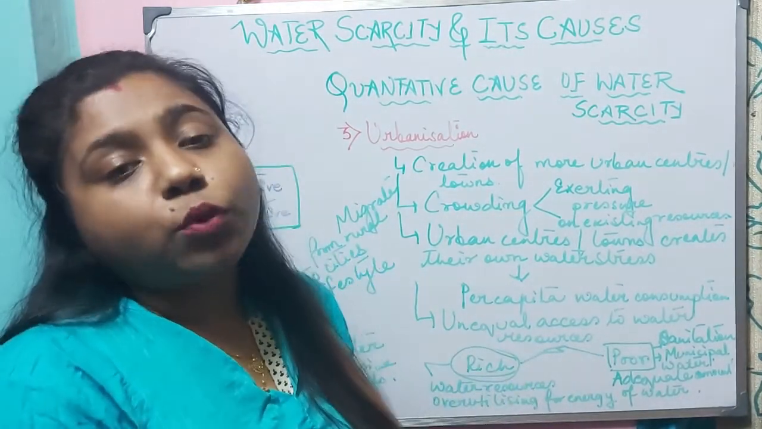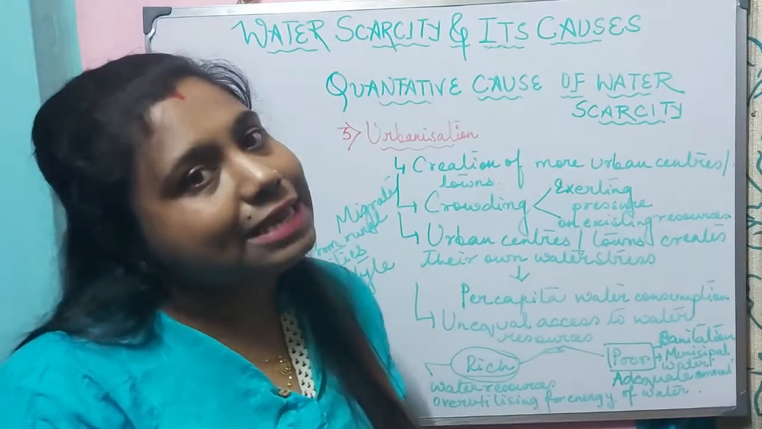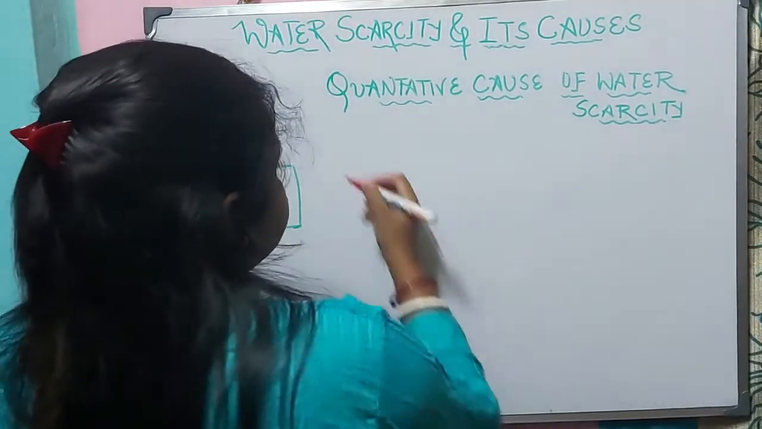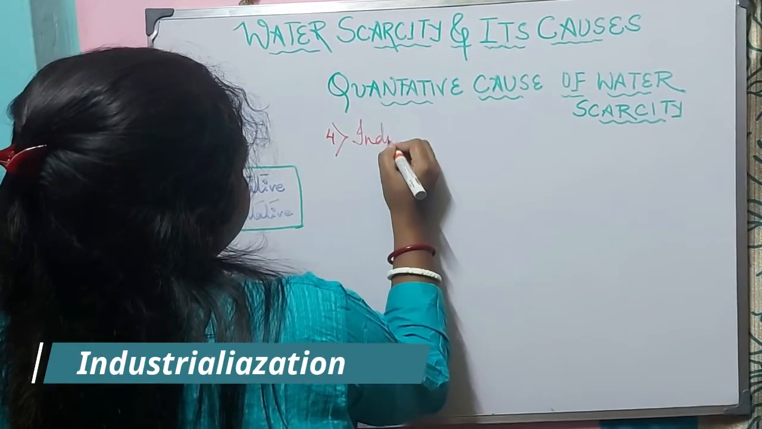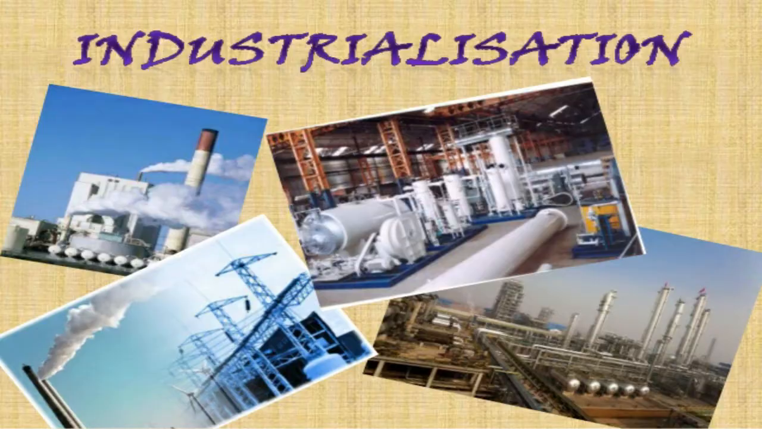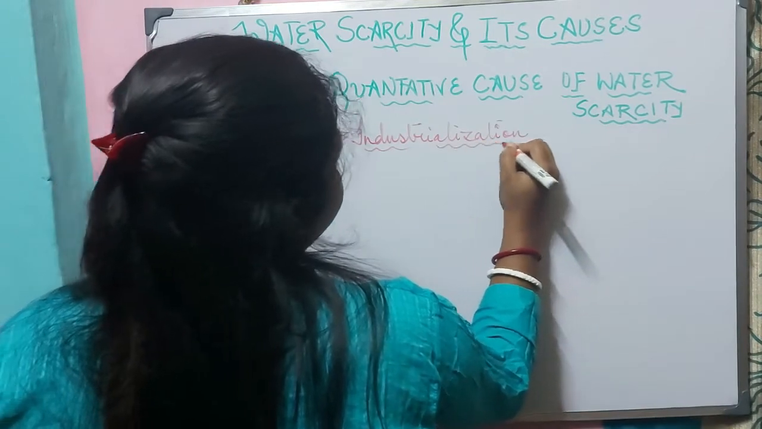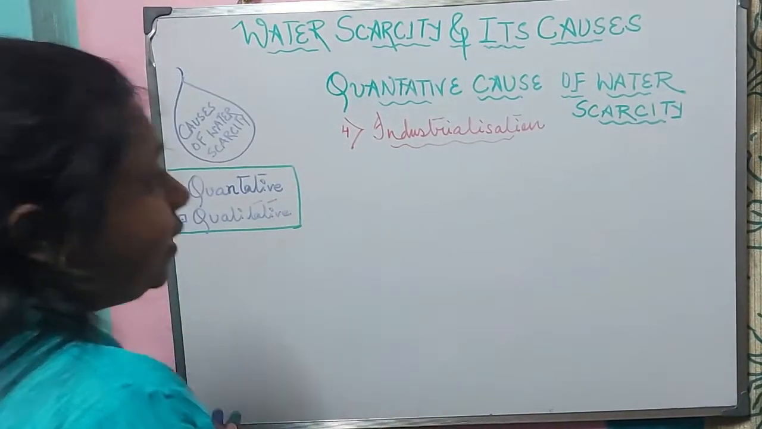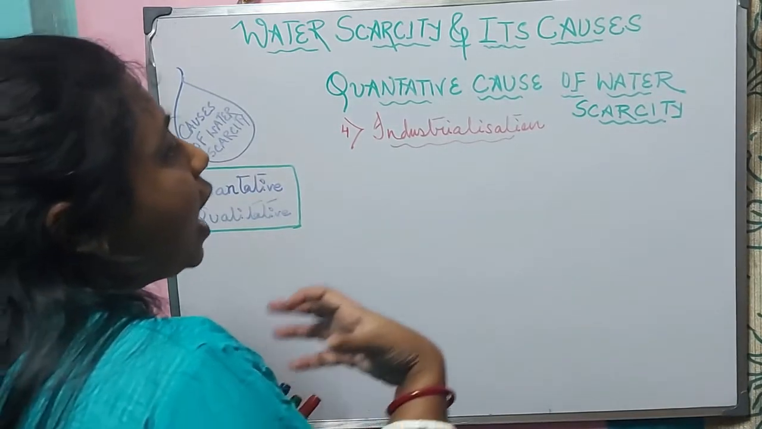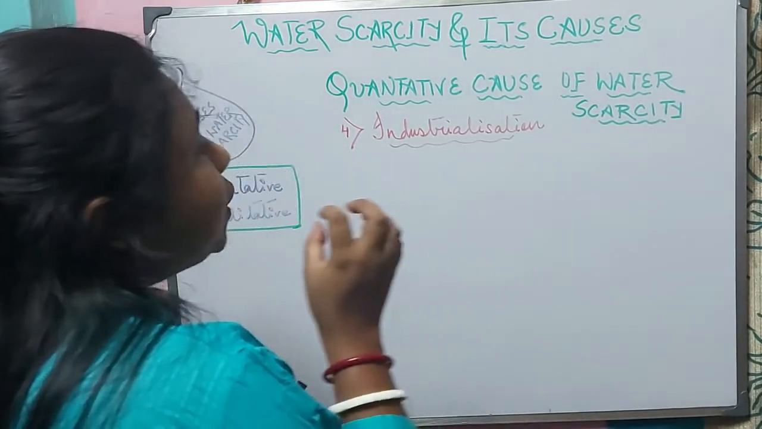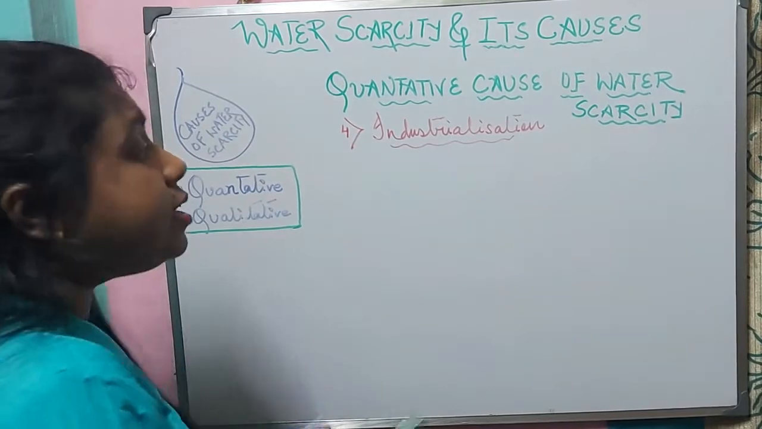Now let us move ahead with the next cause of water scarcity. The next cause of water scarcity is industrialization. After independence, that means post-independence, we can see that not only has urbanization emerged, but also different industries are set up.